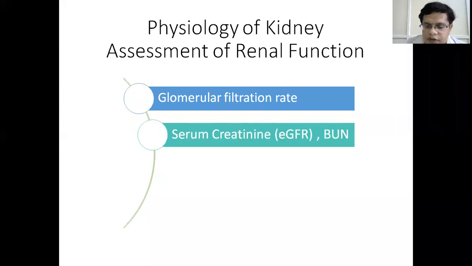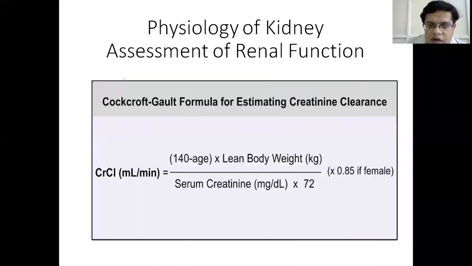So you all know the glomerular filtration rate is actually measured using inulin. But for all practical purposes, as the process is cumbersome, we use serum creatinine as an important parameter to measure glomerular filtration rate. This is also called estimated glomerular filtration rate when we use serum creatinine to calculate the GFR. So there are various formulas to calculate the GFR or estimated GFR or the creatinine clearance.